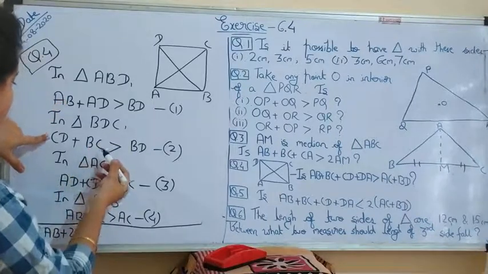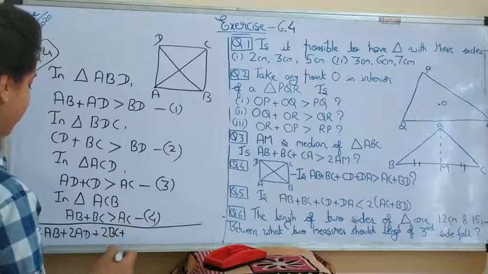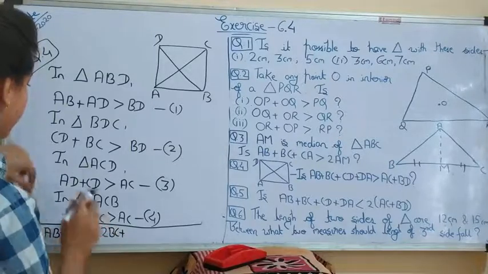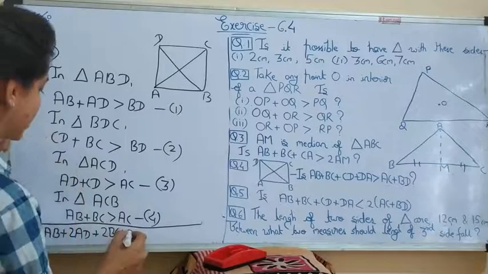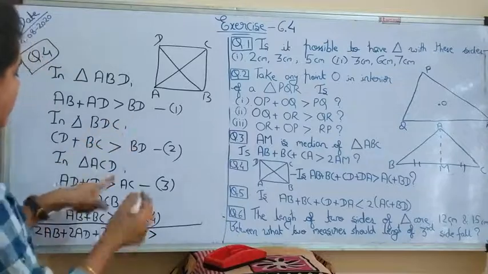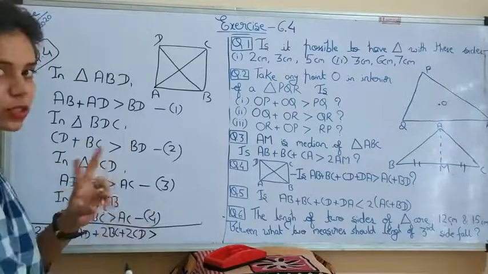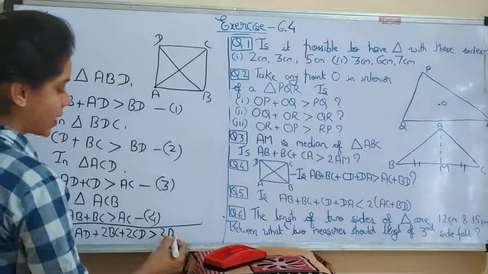And this BC is also 2 times, so 2BC. This CD is also 2 times, CD and CD, so 2CD, greater than. Now you can observe that AC is 2 times and BD is 2 times, so 2AC plus 2BD.